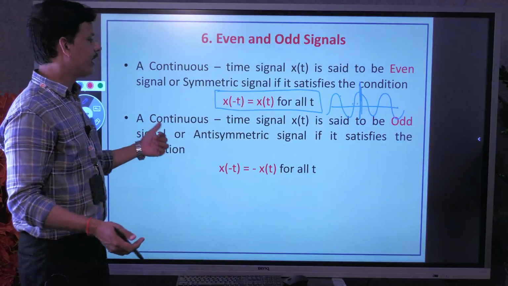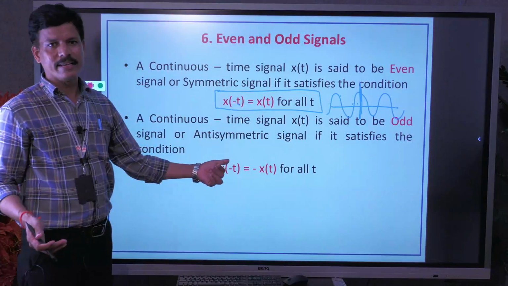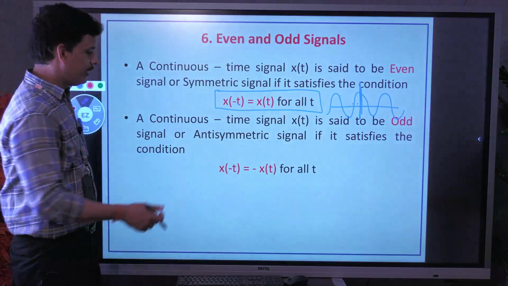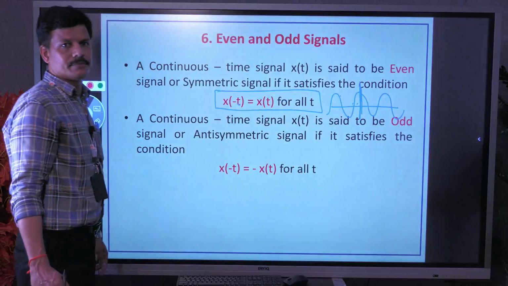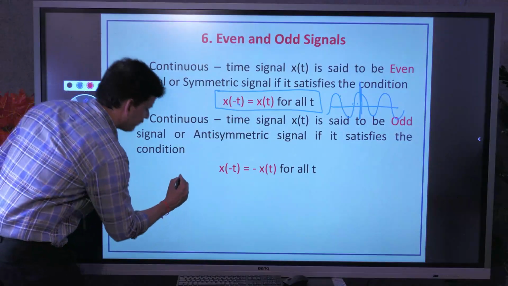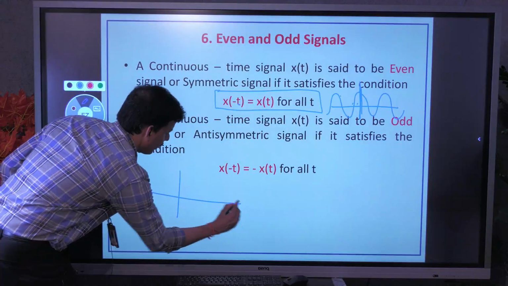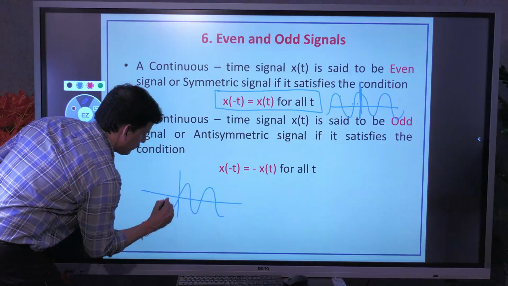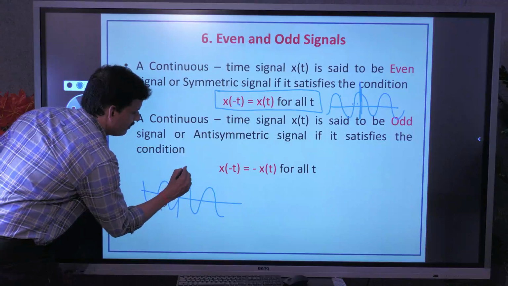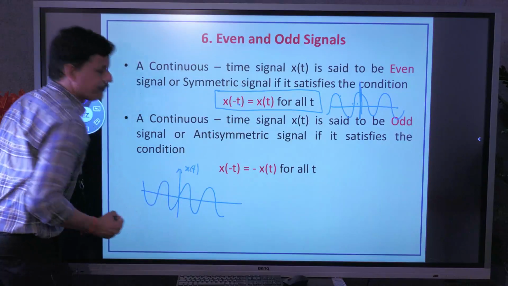On the other side, we can define the odd signal or anti-symmetric signal. For that, x of minus t is equal to negative of x of t. The best example for it is sine. You can easily understand. Sine starts like this. Suppose this is the sine signal x of t.